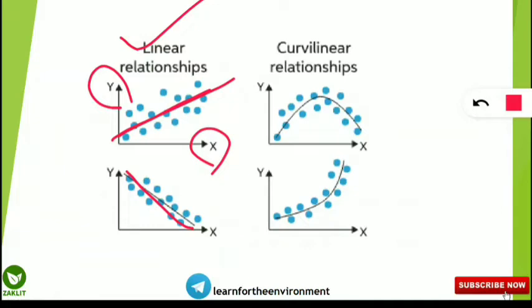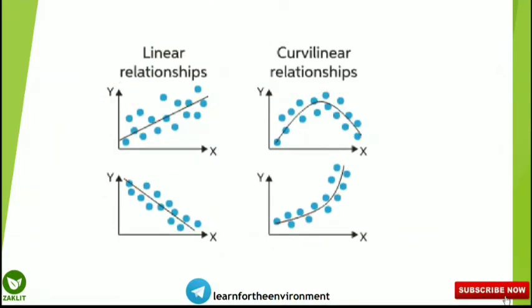It can be positive, it can be negative, but what is a curvilinear relationship? It will be in the shape of a curve. So linear, then curve, then linear. It is called the curvilinear relationship, which can exist as the causal relationship between two variables. I hope you are able to understand what is a linear and a curvilinear relationship. Curve plus linear is curvilinear.